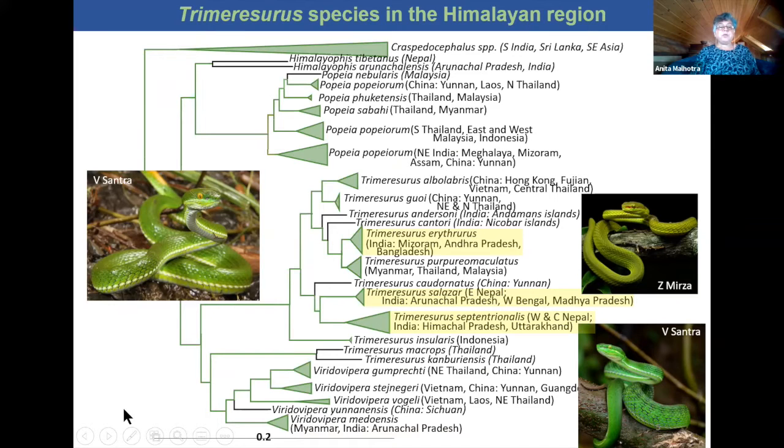The spot-tailed pit viper, Trimeresurus erythrurus, occurs mostly in the lowlands throughout northeast India, through Bangladesh, and as far south along the coast of the peninsula as northern Andhra Pradesh. And then a relatively newly described species, Trimeresurus salazar, is widespread throughout the lowlands. Although published accounts are restricted at the moment to Northeast India, we actually know that it's found quite much further west, into eastern Nepal for sure, quite how far west we're not sure yet, and as far south in India as central India, Madhya Pradesh.